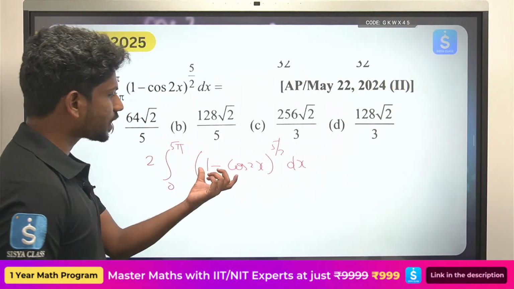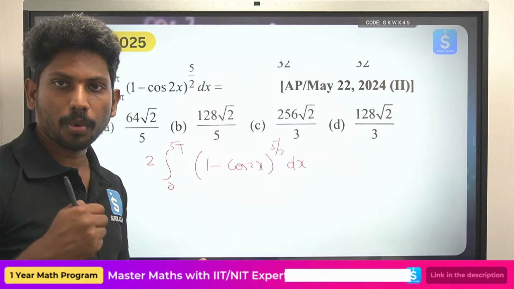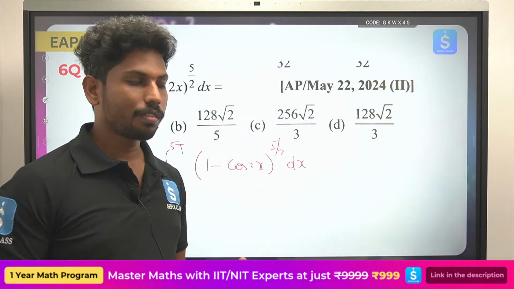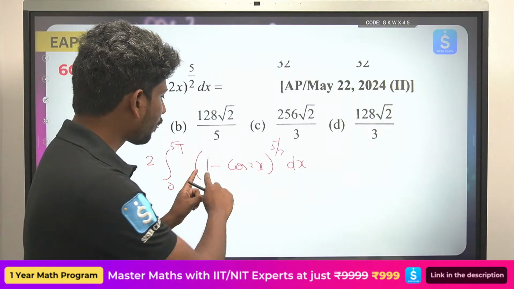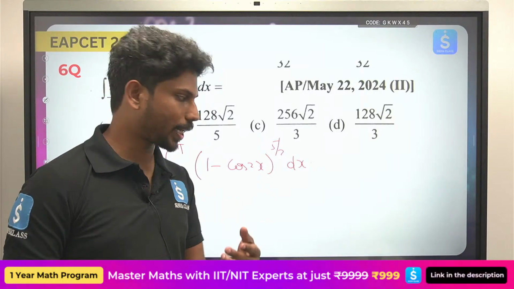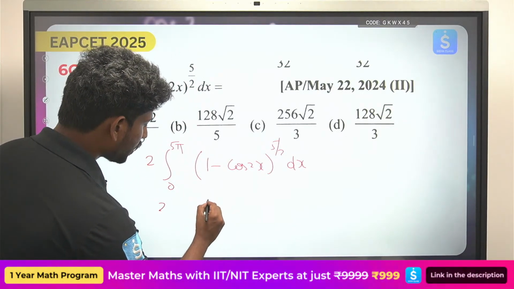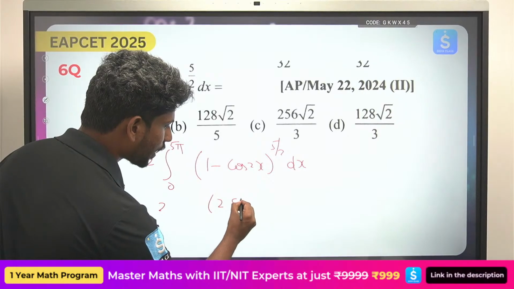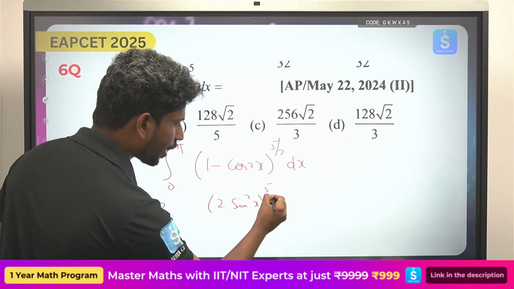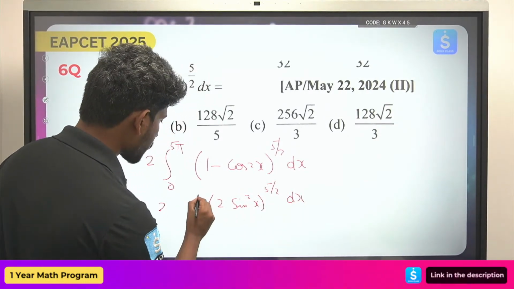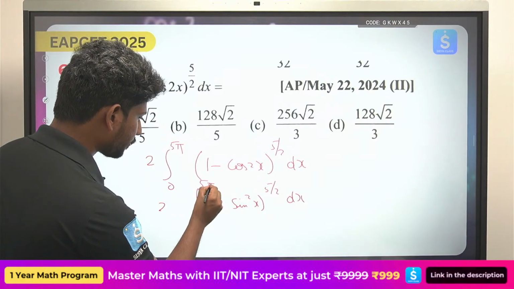So what do we do again? Same, but here the problem is you cannot use the formula of pi by 2. 1 minus cos 2x is 2 sin square x, so 2 power 5 by 2, so you can write this as 2 sin square x whole to the power 5 by 2 dx from 0 to 5 pi.